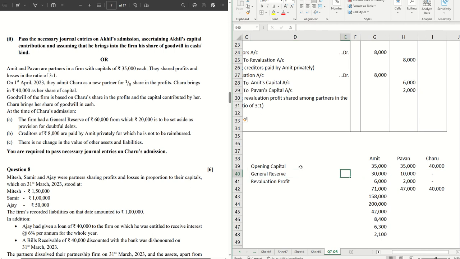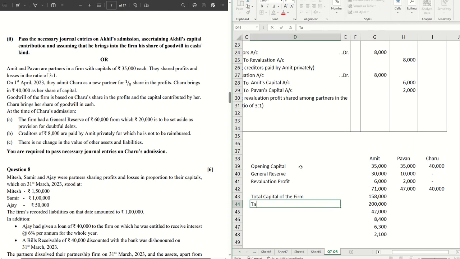General reserve that we have is given to Amit and Pawan. Revaluation profit 6,000 and 2,000. So if you add them for Amit and Pawan, we get 71,000, 47,000 and 40,000. So if I add all of them together, total capital of the firm becomes 1,58,000.